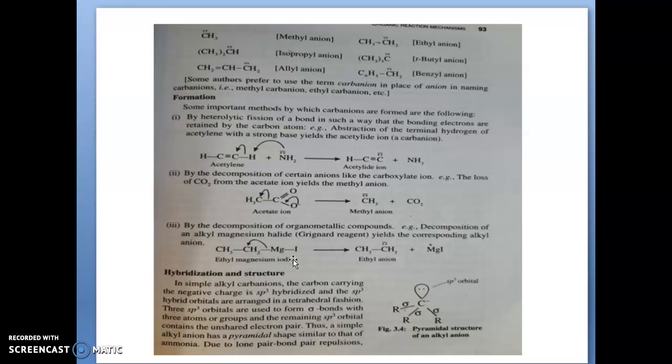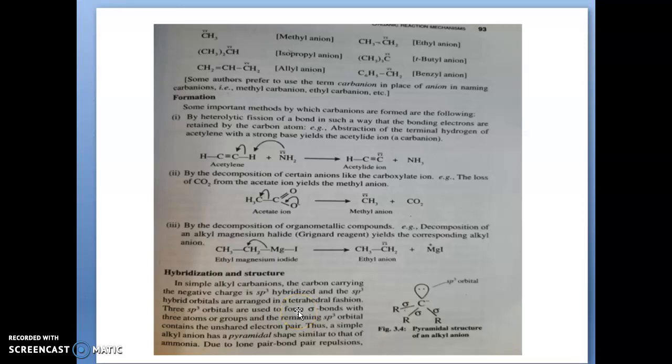Here the metal-carbon bond is breaking through heterolytic cleavage. The metal atom is more electropositive than carbon, so the shared electron will move towards the carbon, and that will become an anion. This is the ethyl anion.